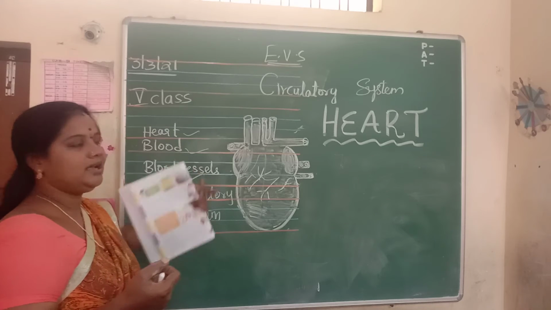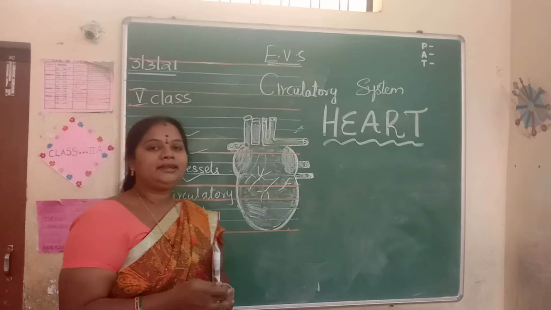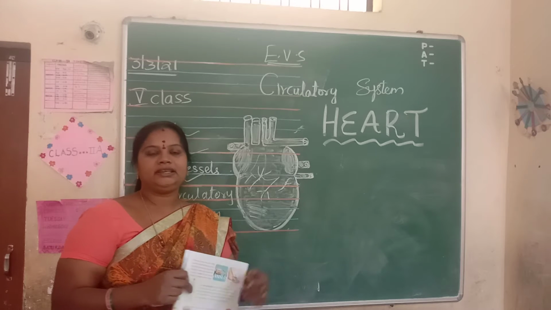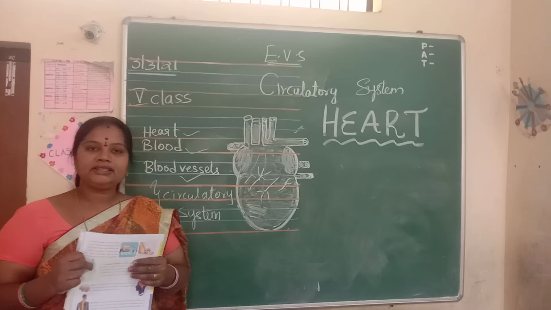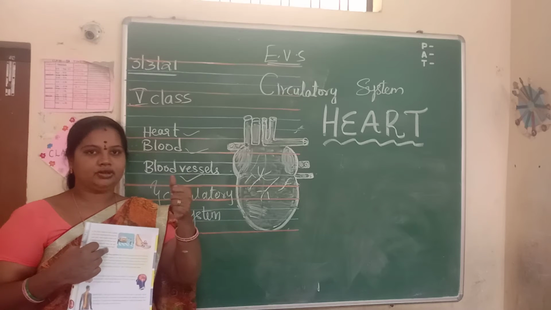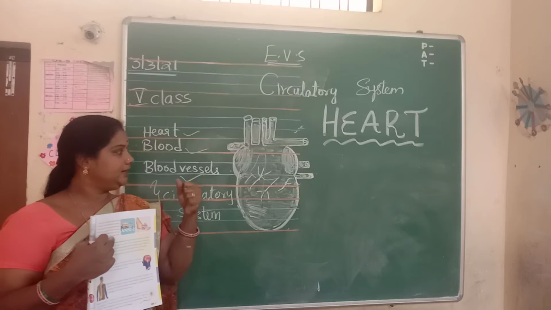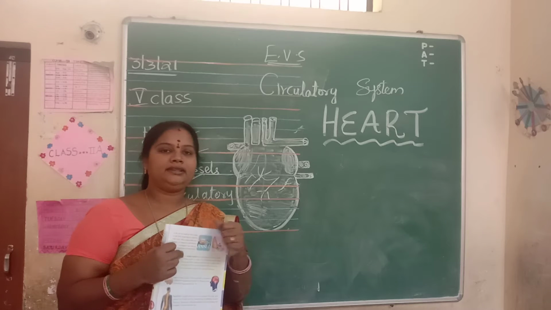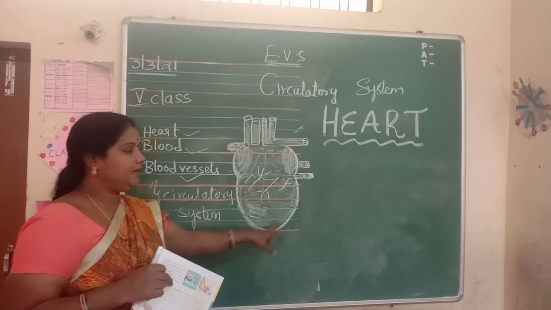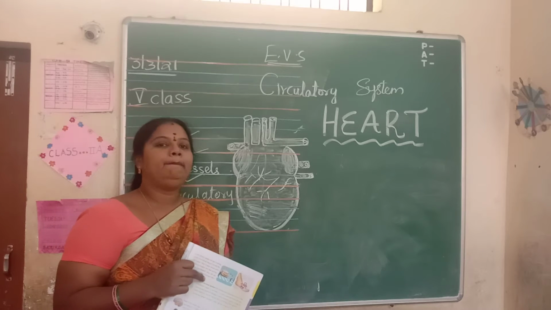So how does this heart perform? The heart is located on the left side of our chest. The size of the heart is the size of the fist of our hand. It is located on the left side of our chest. It is pear shaped.